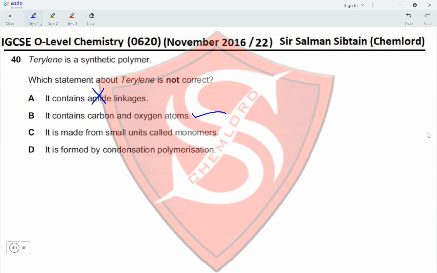It is made from small units called monomers. Yes. All polymers are made from monomers. It is formed by condensation polymerization. Yes. We have loss of a water molecule producing ester linkages between monomers. Therefore, the correct option for this question is option A.